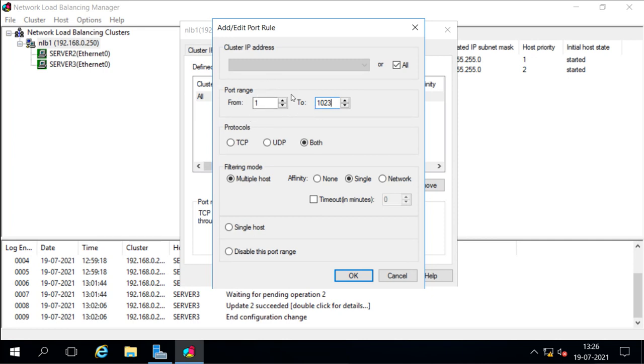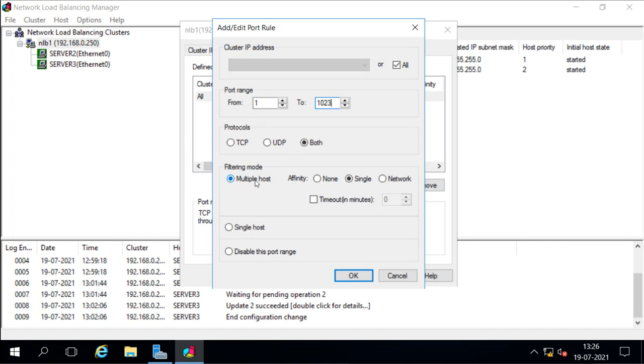You can only accept the request for some specific port. You can accept the request for only port 80. You can only accept the request for port number 21, that is for FTP, whatever. I am going to accept it for this and for both TCP and UDP. Then here you can select the filtering mode. Filtering mode, by default it is selected multiple host.